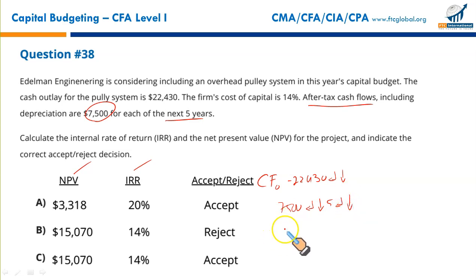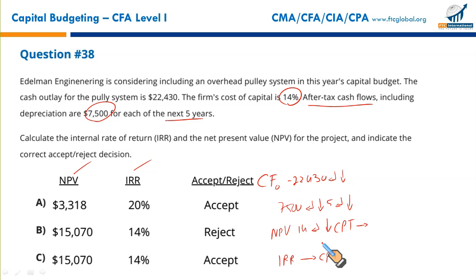First, you will calculate NPV. You can even calculate IRR first. Press the NPV key. The system will ask you to enter the discount rate, which is given as 14%. You enter 14. Enter down arrow key. Press CPT. This will return the net present value in dollar terms. Since we need the IRR as well, you will press IRR and then press CPT. That will give you the IRR as well.